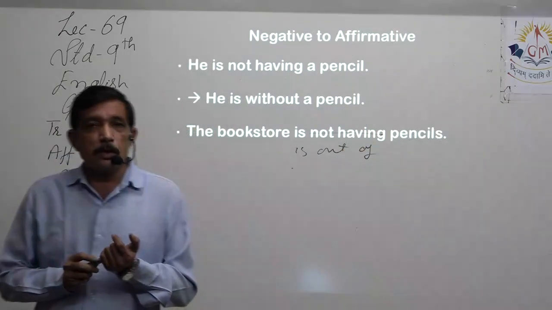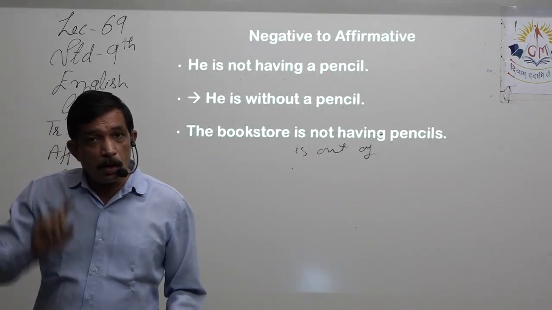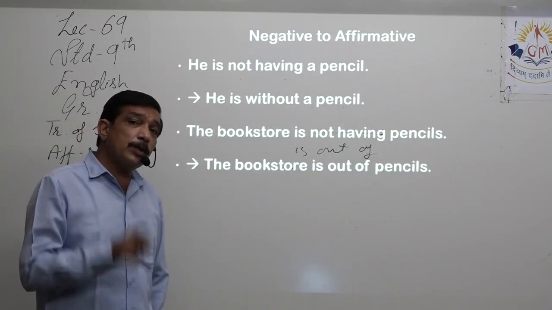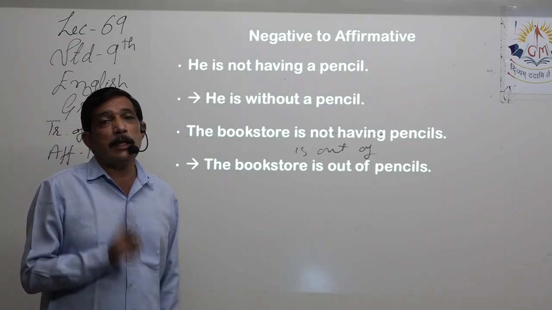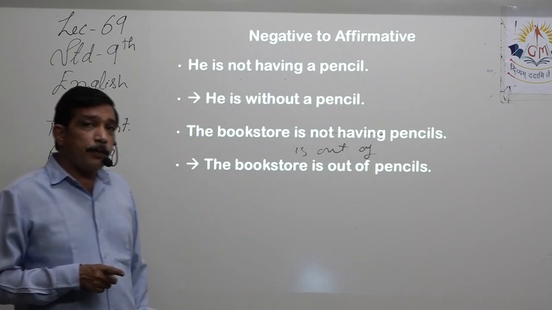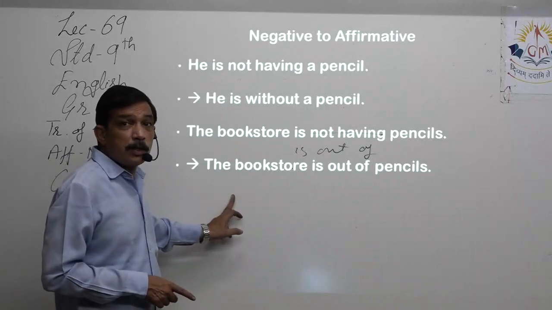Here without is not going to work. If you write without, you'll be getting a big cross and 0 marks. Because the word you used is not proper. It is not befitting. It is inappropriate over here. So the bookstore is out of pencils. That is the correct way, and that is why I gave you both the examples together.